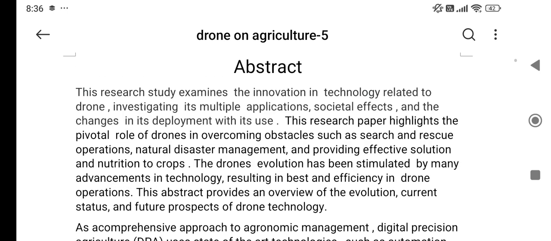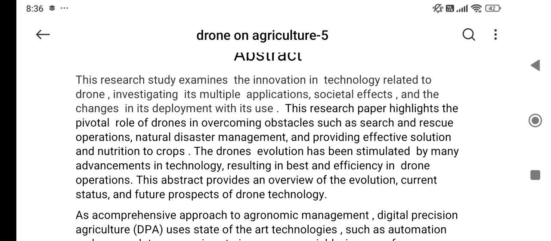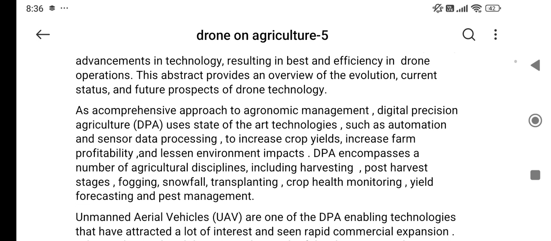Industrial chemistry. Abstract. This research study examines the innovation in technology related to drones, investigating its multiple applications, social effects, and the changes in its development with its use. This research paper highlights the pivotal role of drones in overcoming obstacles such as search and rescue operations, natural disaster management, and providing effective solutions and nutrition to crops as a comprehensive approach to agronomic management.